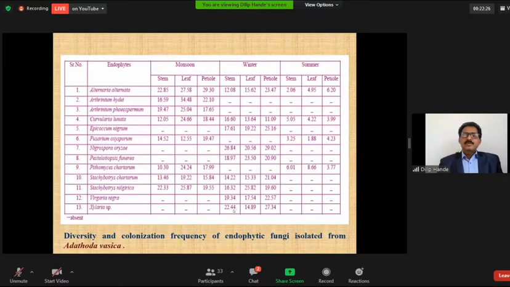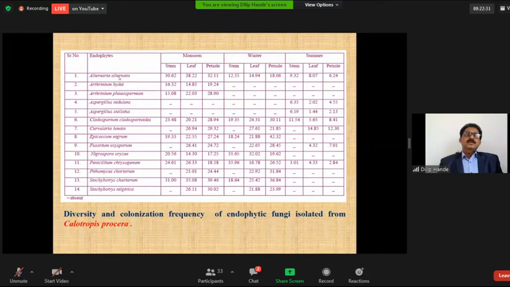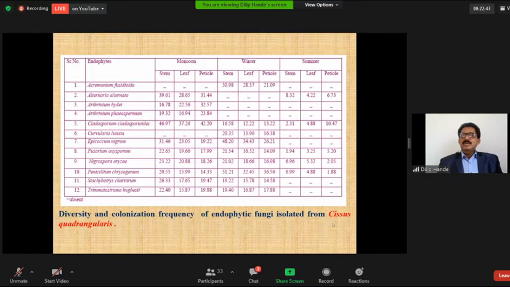In the case of different medicinal plants like Calotropis procera, these are the diversity of the endophytic fungi isolated, and again the diversity and percentage occurrence of these endophytes are more in winter and the monsoon. In the very important medicinal plant Cissus quadrangularis, the endophyte diversity is higher in the monsoon and winter seasons in comparison to the summer season.